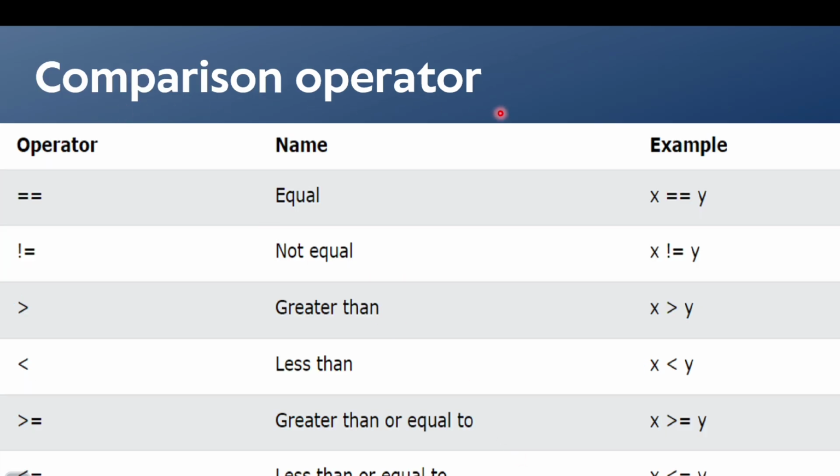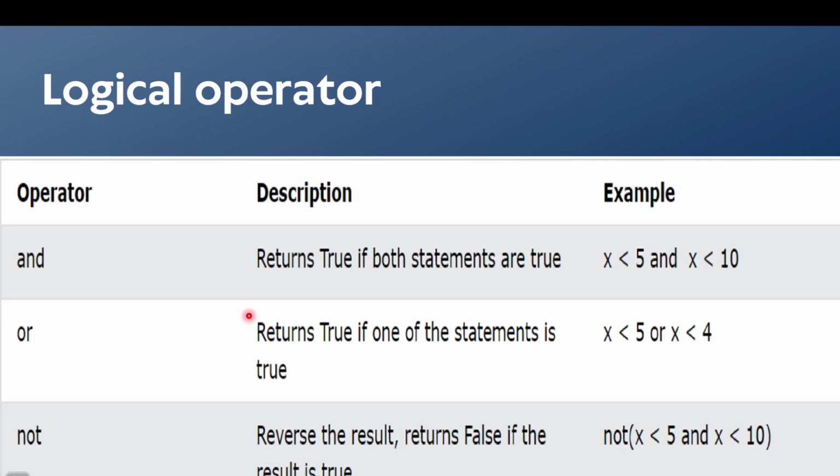We compare two variables, whether they are equal, not equal, greater than, less than, something like that. Like I am taking a equal to 5, b equal to 9. Are both equal? No. Not equal? Yes, both are not equal. One is greater and one is lesser. So these are the easy points of this part.